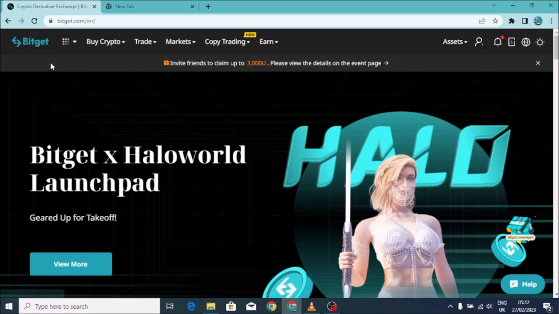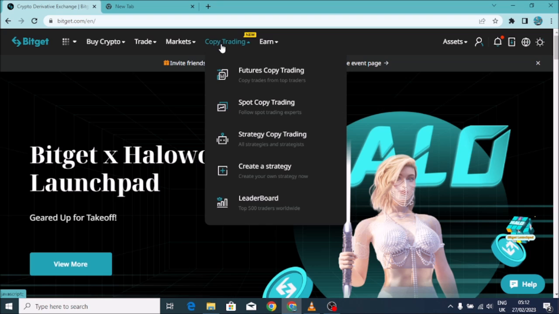Once you're on BitGet here, you come on copy trading. Copy trading on BitGet has a lot of features. First of all, you have futures copy trading, which copies trades from top traders. Then there is spot copy trading, strategy copy trading, create a strategy, and a leaderboard.